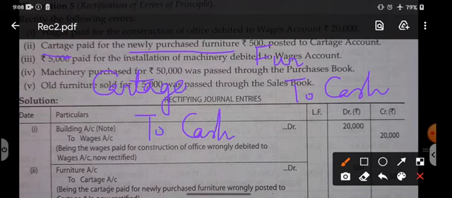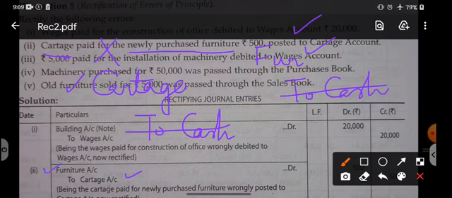Furniture to cash is the correct entry, cartage to cash is the wrong entry. The cash account is already correct and needs no adjustment. The wrong thing is that cartage has been debited by mistake, so now we can credit it. And furniture must be debited.